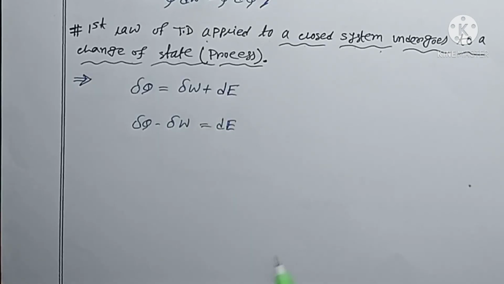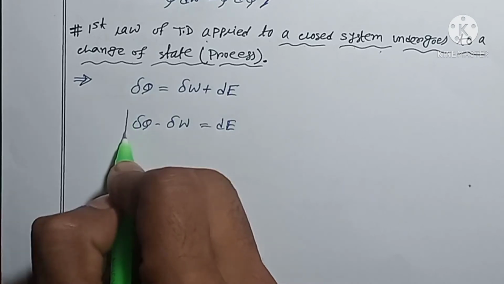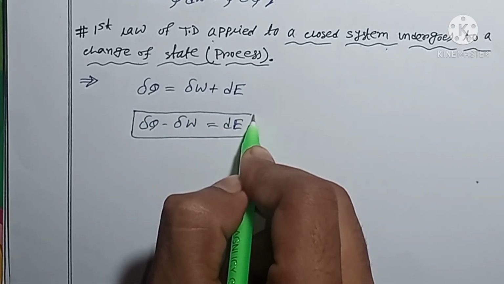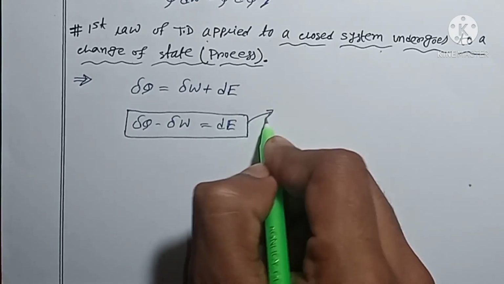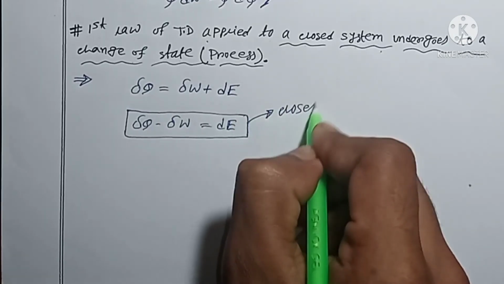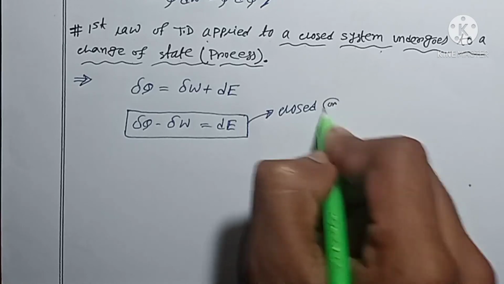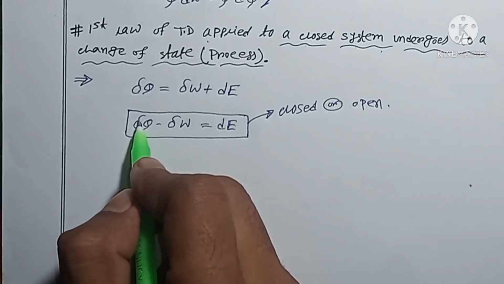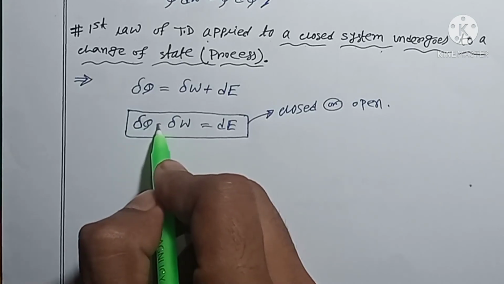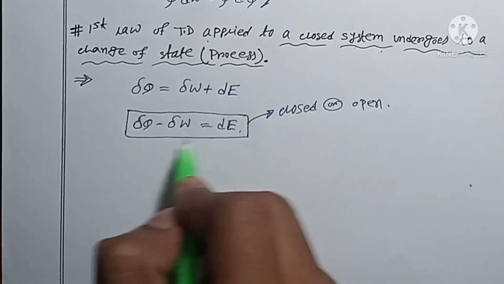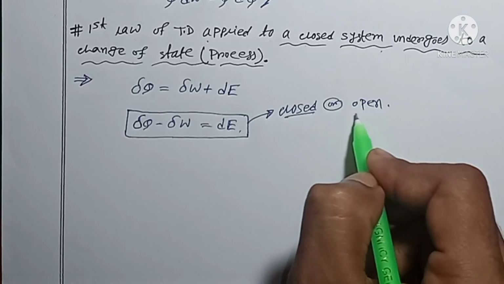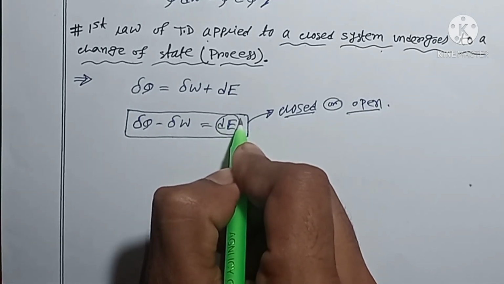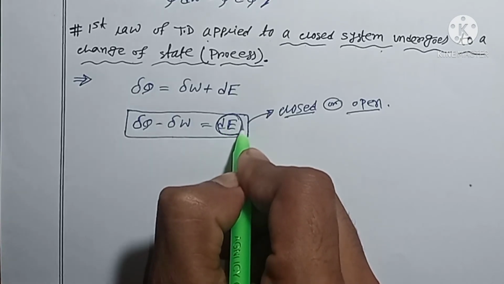Here carefully listen: this form you can write for any system, for a closed system or an open system. Whatever I wrote here, dQ minus dW is equal to dE, you can write for closed as well as open systems. But what is represented by this dE?